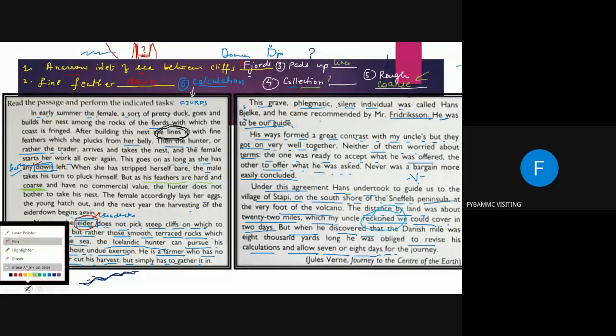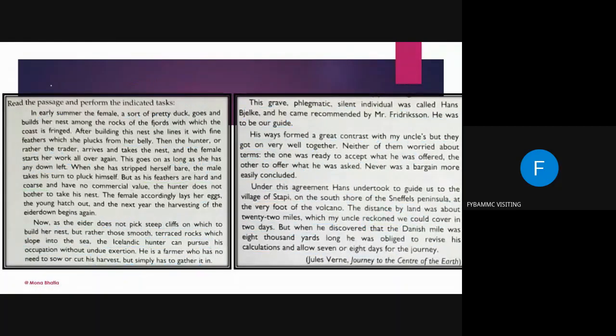I'm going to erase all the ink marks from here. This was a synonym exercise, that means you were to find the same meaning of the words. Now, if I have to give you an antonym exercise, antonyms means opposite meaning.